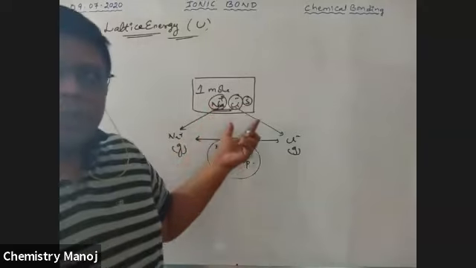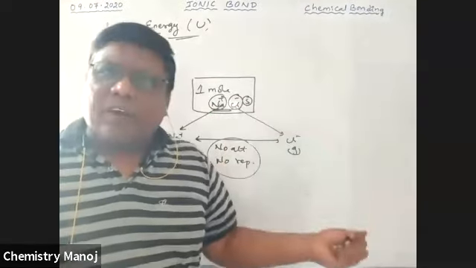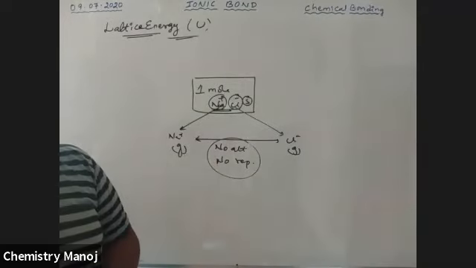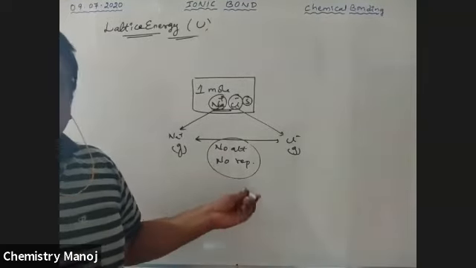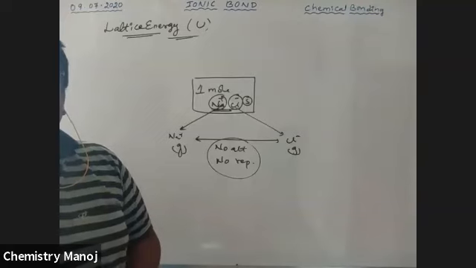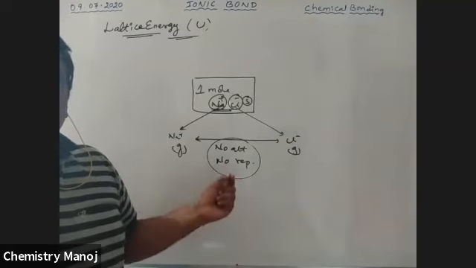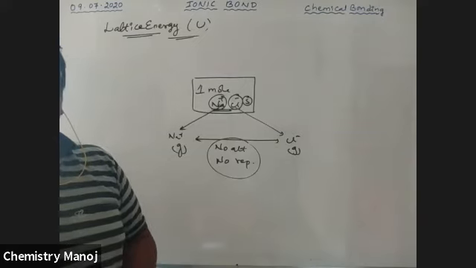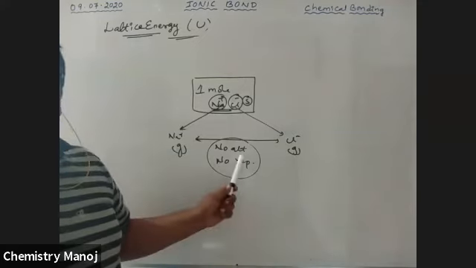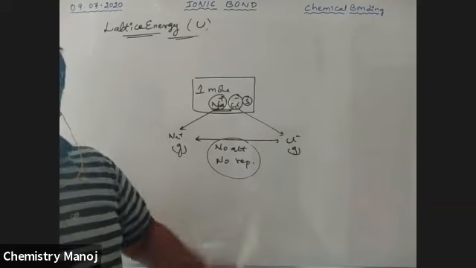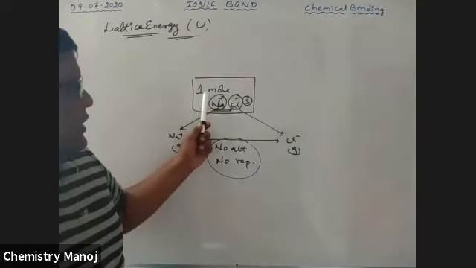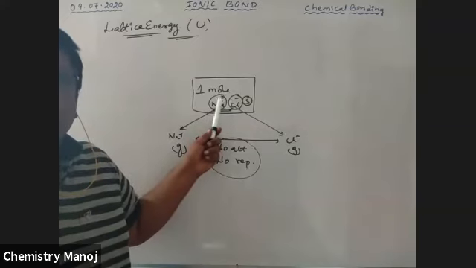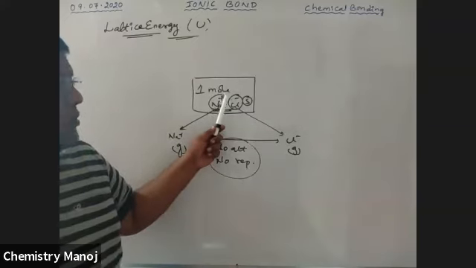For this purpose, is energy required or energy released? Tell me. Infinite distance means there is no attraction or repulsion between them. How much substance is taken? 1 mole. Yes, my boys, all of you are correct. So this is the energy required.